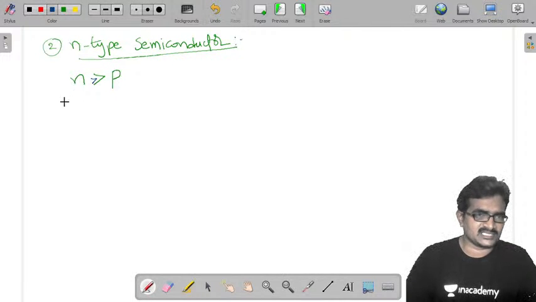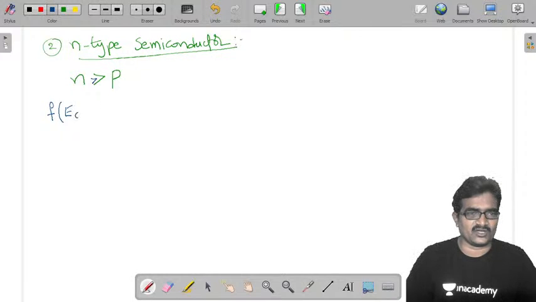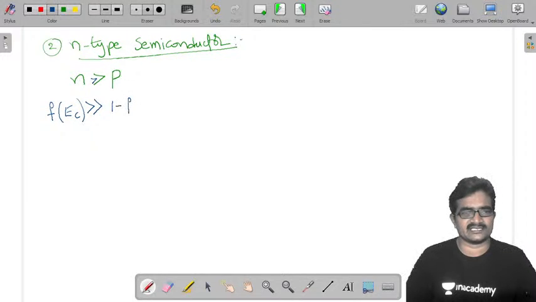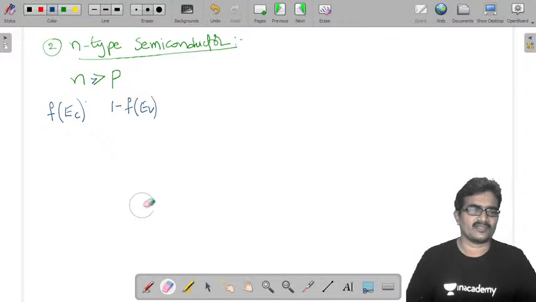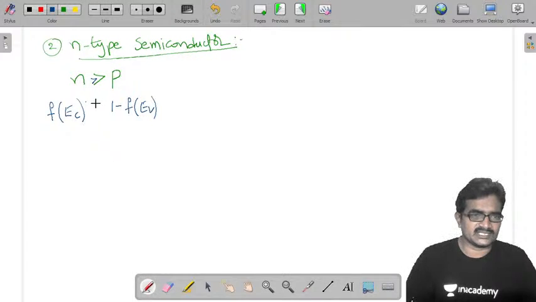It means f of EC, that is, the probability of occupancy, is much more compared to the probability of vacancy, 1 minus f of EV. Let us take just greater than, which is sufficient here. So this is greater than.